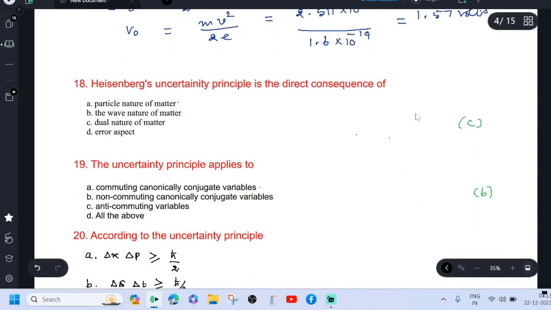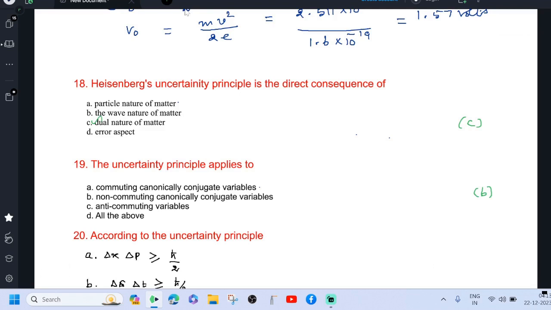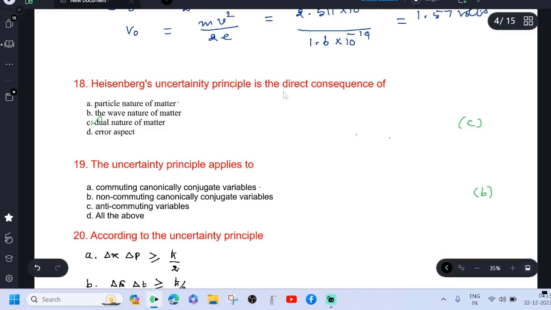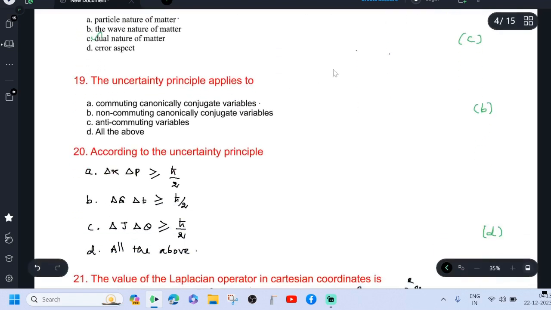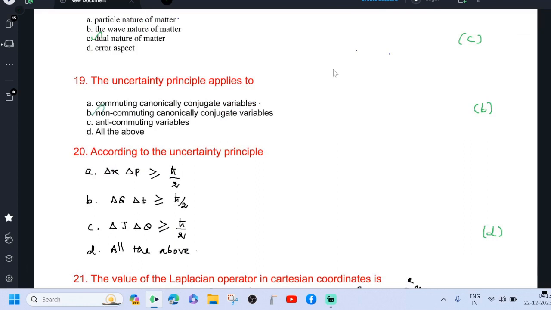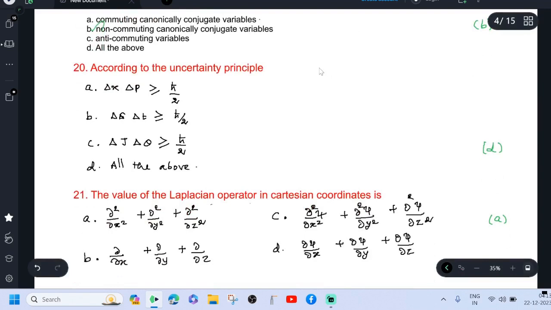Heisenberg's uncertainty principle is the direct consequence of dual nature of matter. Option C is correct. The uncertainty principle applies to non-commuting canonically conjugate variables. According to the uncertainty principle, delta x into delta p is greater than or equal to h cross by 2, delta E into delta t greater than or equal to h cross by 2, delta J into delta theta greater than or equal to h cross by 2.